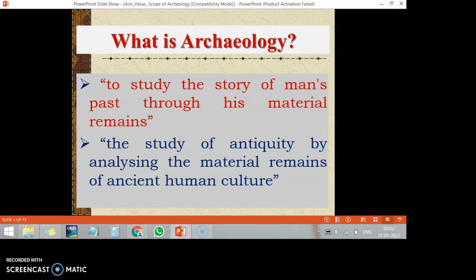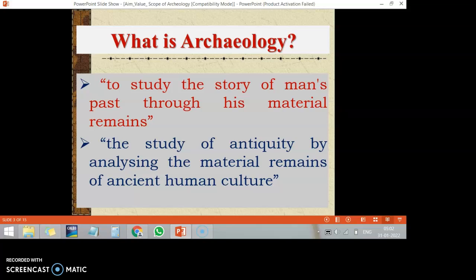So what is archaeology? What is meant by archaeology? Archaeology means to study the story of man's past through his material remains. So the material remains are important. Archaeology means material remains, or archaeological vestiges, or archaeological remains. Without remains we can't identify or consider something as archaeology. So archaeology is to study the story of man's past through his material remains.